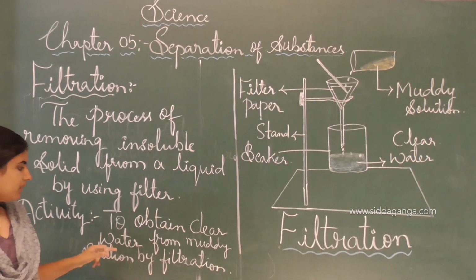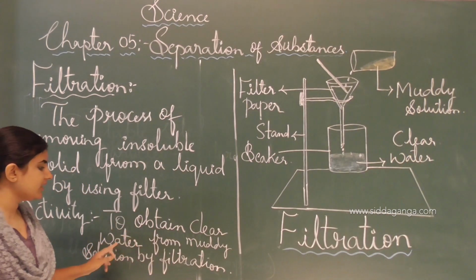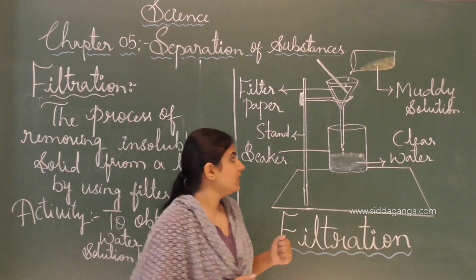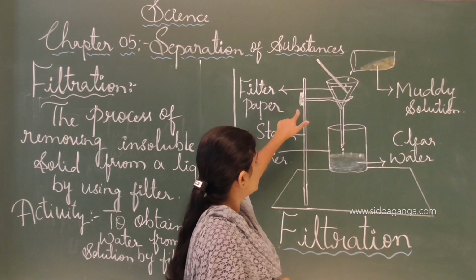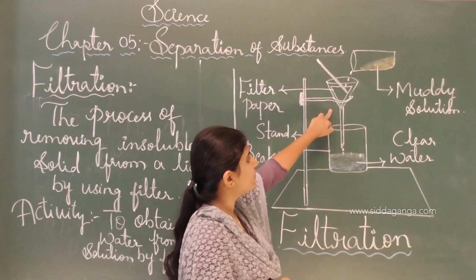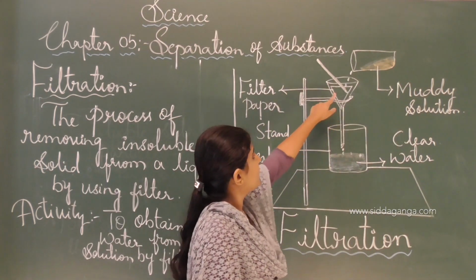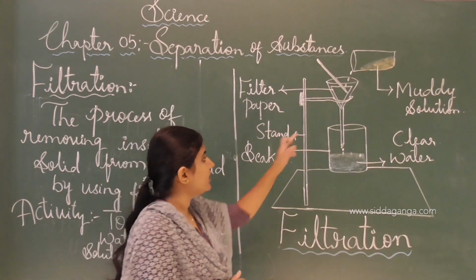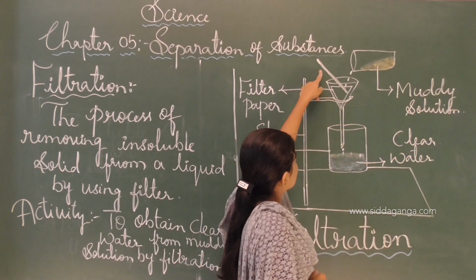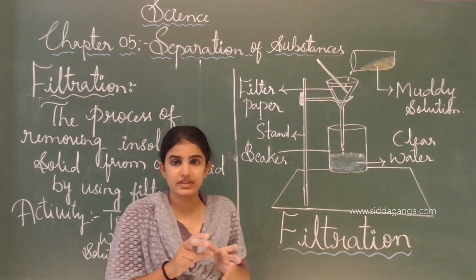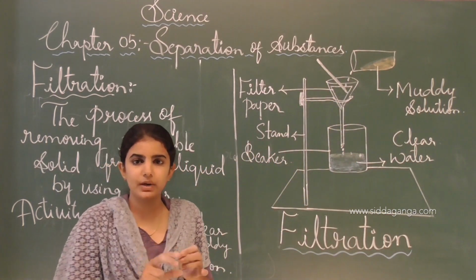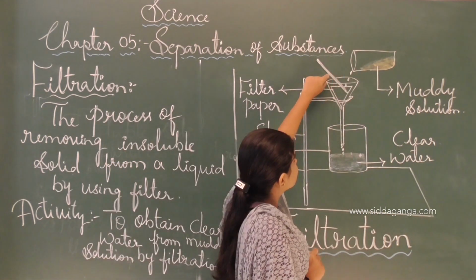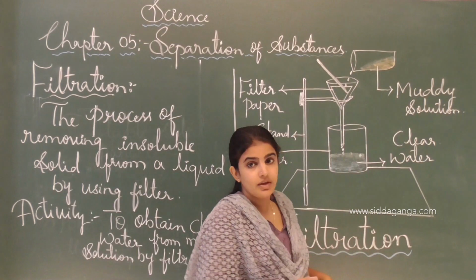See, this is the name of the activity: to obtain clear water from the muddy solution by the process of filtration. See here, one stand is there. This stand will hold the funnel, in which a filter paper is placed, and there is also a glass rod. A glass rod is nothing but a rod made of glass. This glass rod is helpful for slowing the movement of the water.